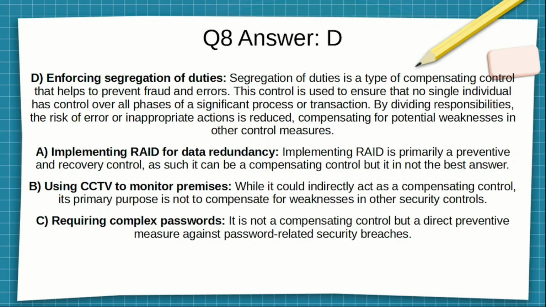measures. A was wrong. Implementing RAID for data redundancy. Implementing RAID is primarily a preventative and recovery control. As such, it can be a compensating control, but it is not the best answer. B was wrong. Using CCTV to monitor premises. While it could indirectly act as a compensating control, its primary purpose is not to compensate for weaknesses in other security controls. C was wrong. Requiring complex passwords. It is not a compensating control, but a direct preventative measure against password-related security breaches.